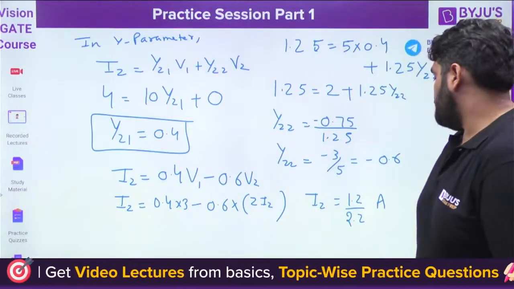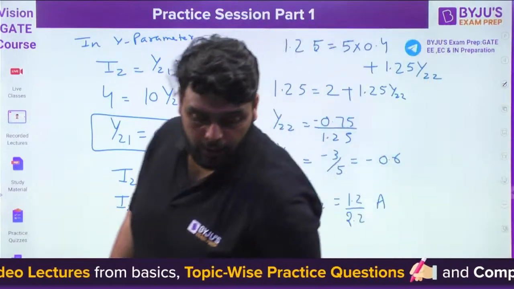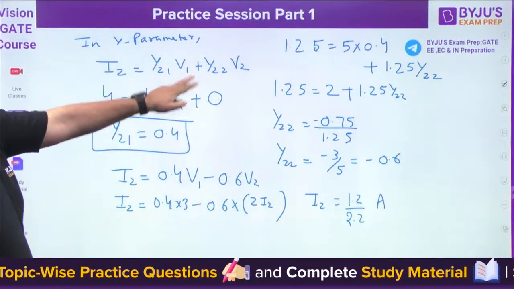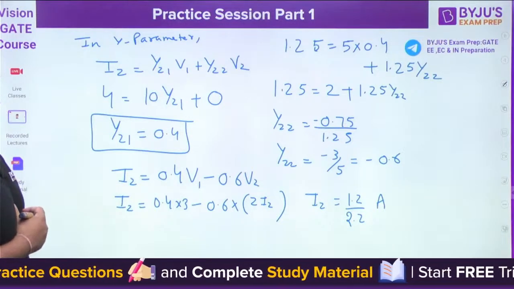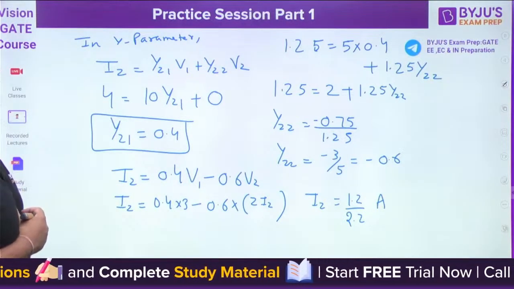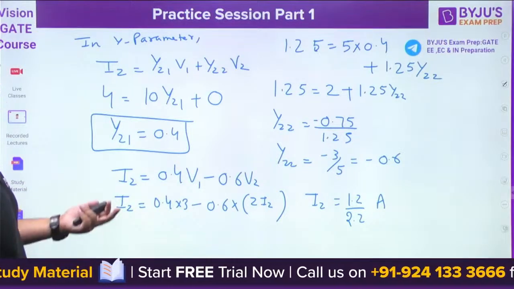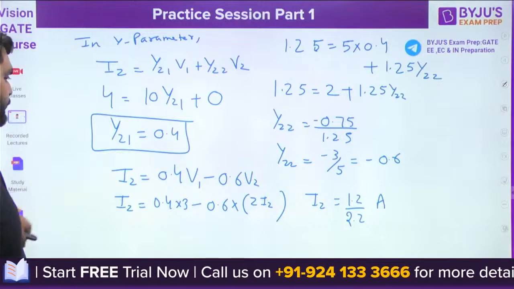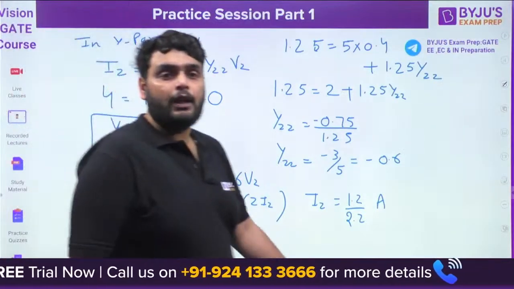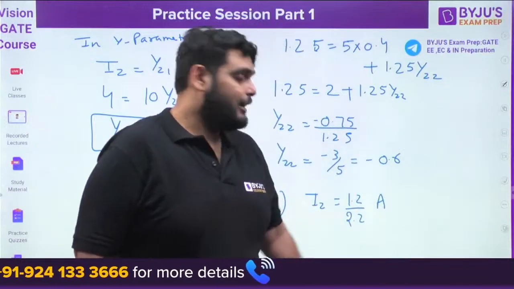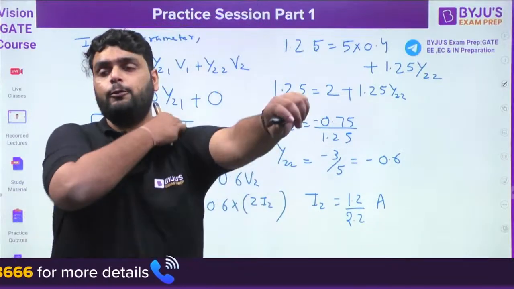Right, so let me check the calculation first. y21 is correct, so if I put y21 there, this is also correct. Minus 0.75 over 1.25, cancelling by 25 gives 3 by 5. Yes, it is coming out right. Okay, got the answer? You can do the division here and get the answer for I2. Okay, any doubt?